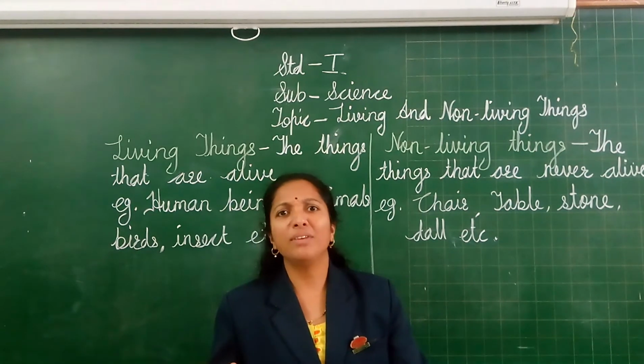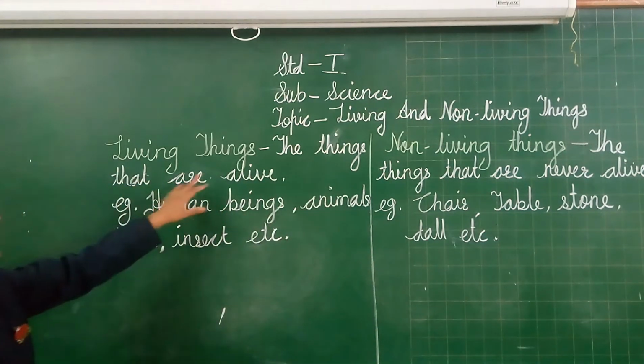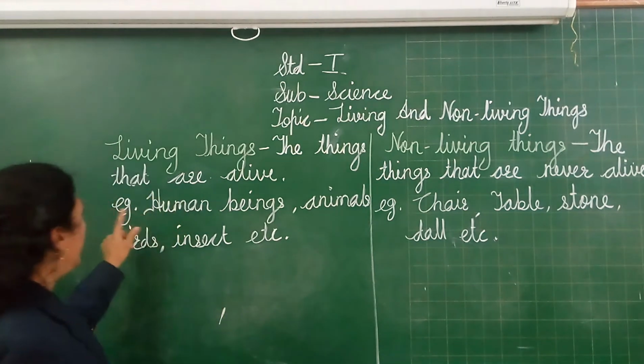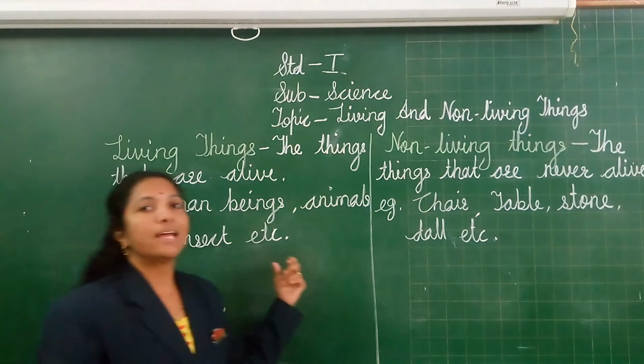What is meant by living things? Living things, that means the things that are alive. For example, human beings, animals, birds, insects, etc.